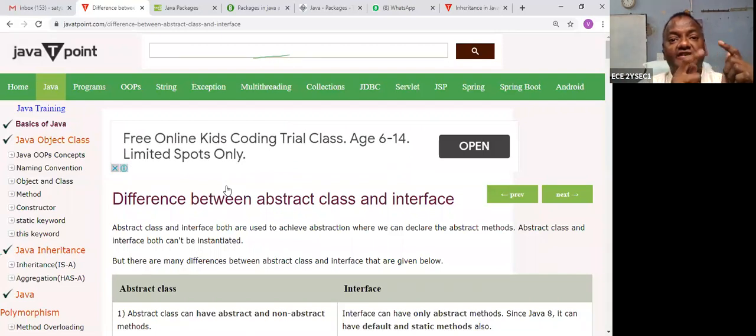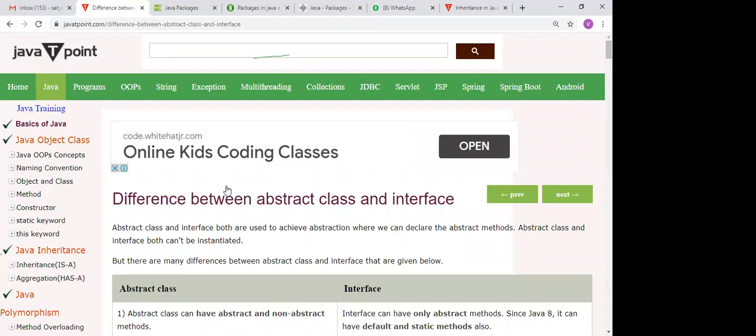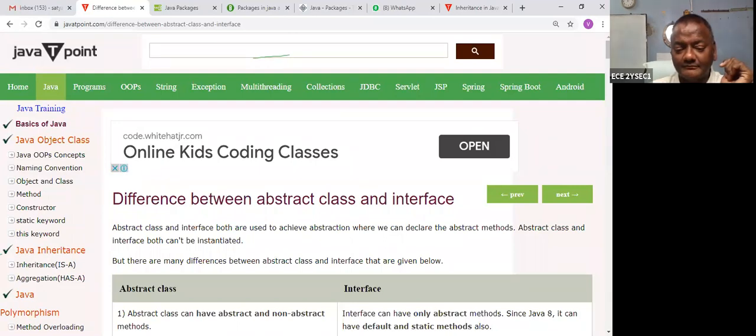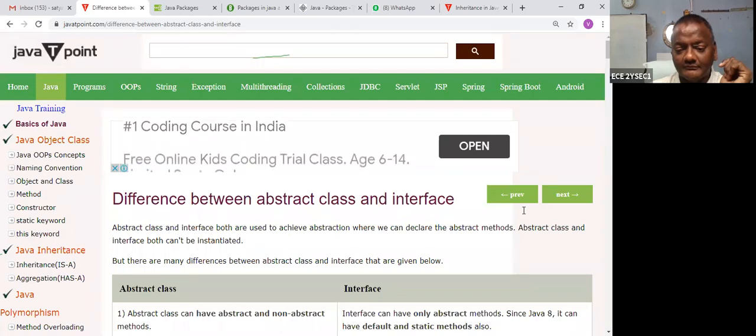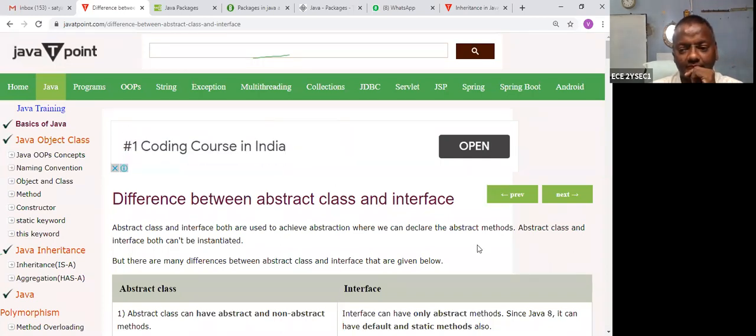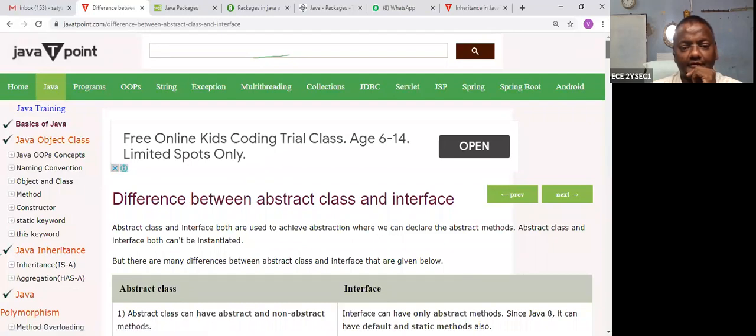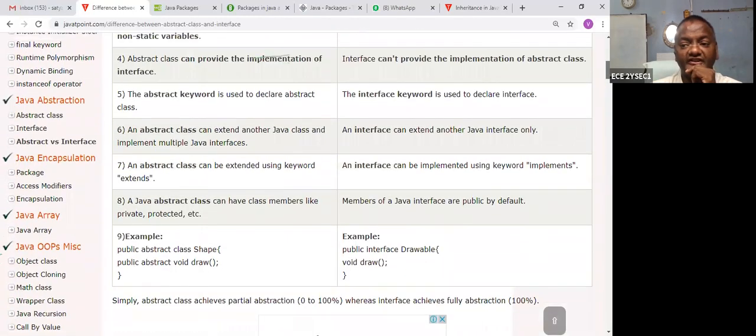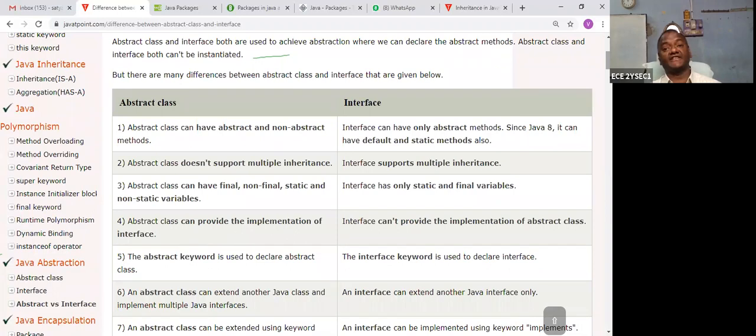Interface and class are interlinked. Please see the difference between abstract and interface.